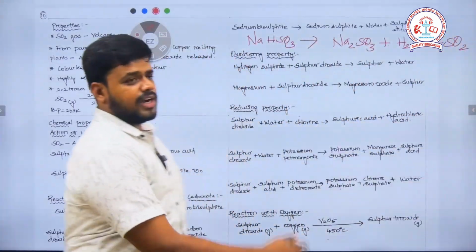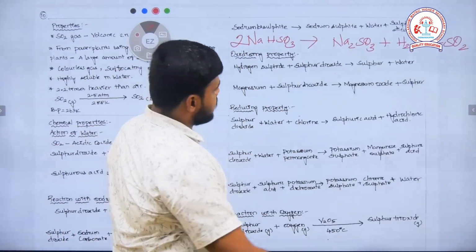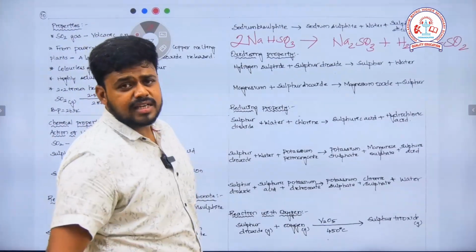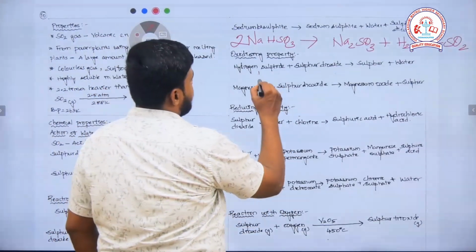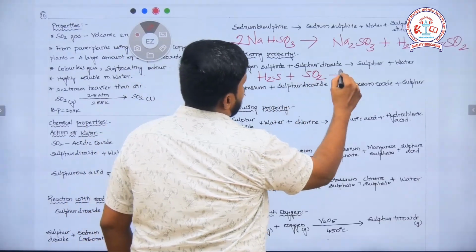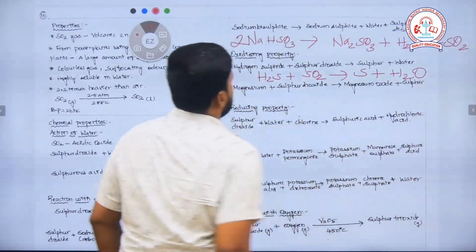To balance with sodium, there it is 2, so I need to make it 2 here. Then regarding the oxidizing property of sulfur dioxide, it gives sulfur and water molecules, H2O.